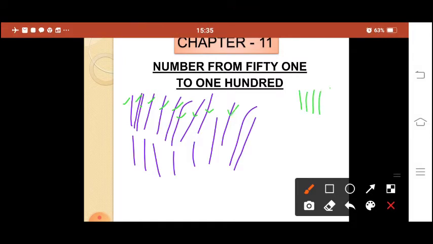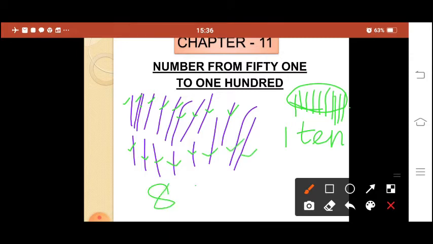We will take 10 and make a bundle. So what is this? 1 ten. Next, how many are remaining? 1, 2, 3, 4, 5, 6, 7, 8. So this is 8 ones. So if I write it, the number will be 18.